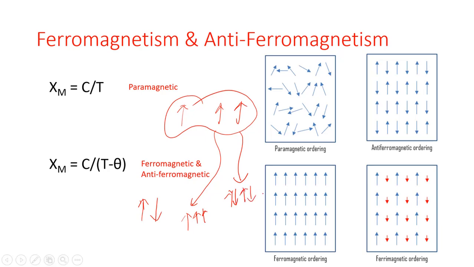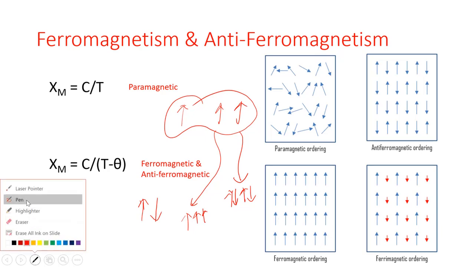Now if the interacting magnetic dipoles on neighboring atoms tend to assume a parallel alignment, then the substance is said to be ferromagnetic, like in this case, where all magnetic dipoles on the neighboring atoms are aligned in a parallel direction, and therefore this is called a ferromagnetic substance or ferromagnetic coupling.